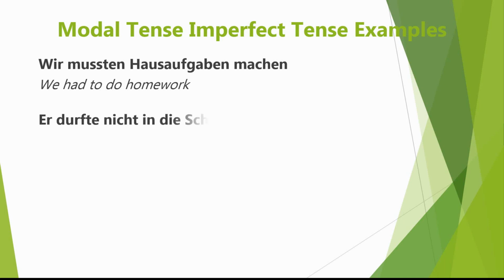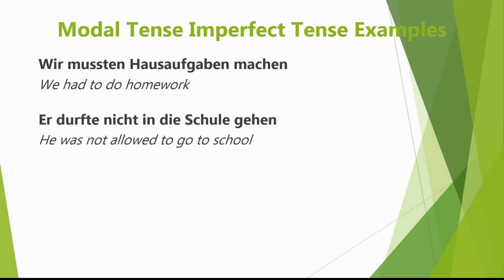What about our second example? Durfte nicht in die Schule gehen. He was not allowed to go to school. Obviously, for us, that's still the case now. But if we're talking about 2 weeks ago, was he allowed to go to school? No, he wasn't. He was not allowed to go to school. Durfte nicht in die Schule gehen.